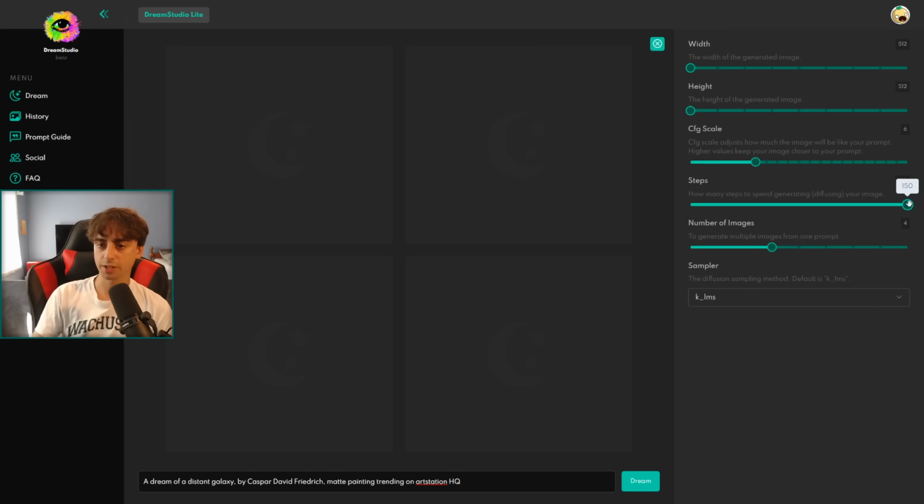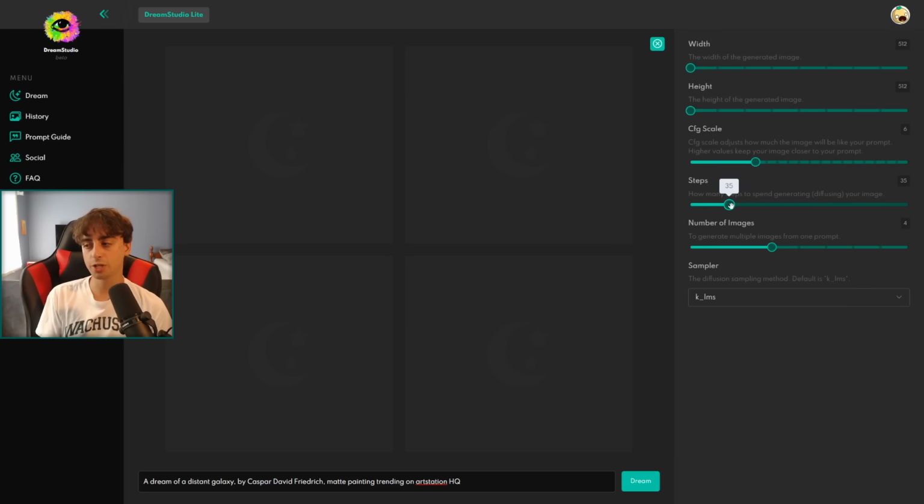It's less efficient. Personally, I have found that the more training the AI has on a certain topic or a certain word, the fewer steps you need to produce it. So if we're producing something really simple, like an image of a fish or an apple, we want fewer steps because we don't need that many steps to produce the image.